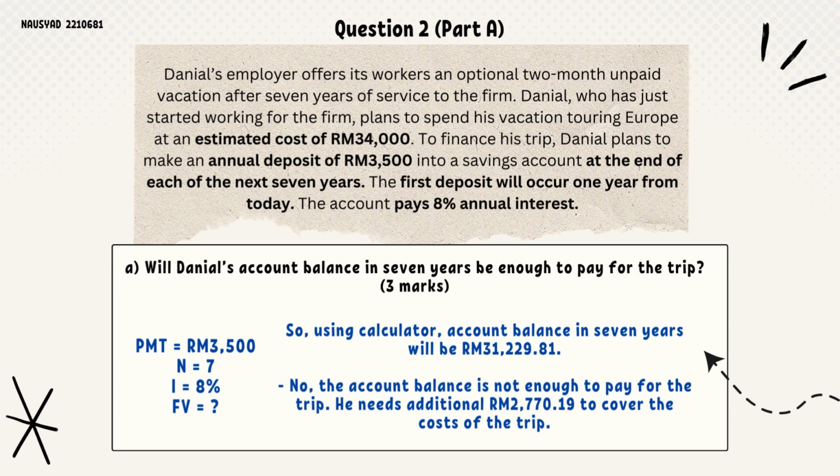So in this question, we need to know whether the FV in the next 7 years is enough to pay for the trip. So the PMT is 3,500 because Daniel will make an annual deposit of 3,500. And the N is 7 because we need to know whether the balance in 7 years is enough or not. And the I will be 8% because the savings account pays 8% annual interest. So using the calculator, the FV will be RM 31,229.81. So the account balance is not enough to pay for the trip. He needs an additional 2,770.19 to cover the cost of the trip, which is 34,000.